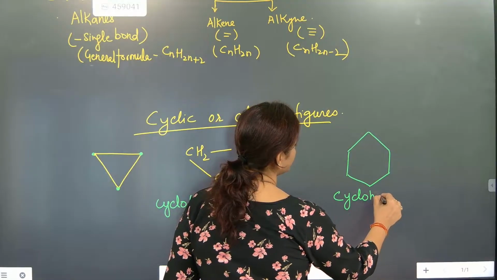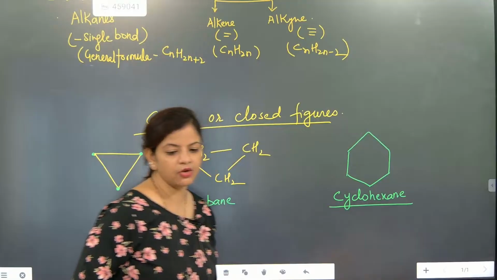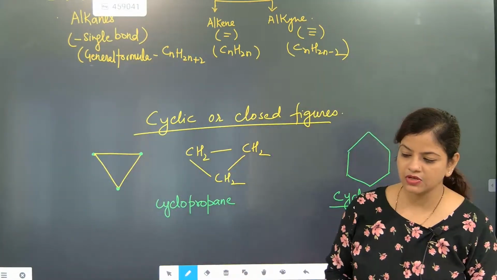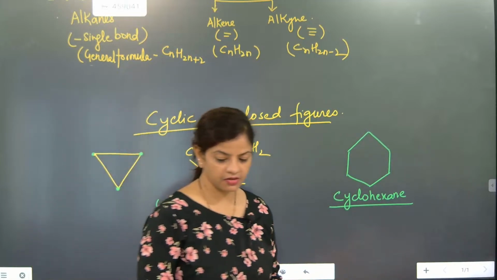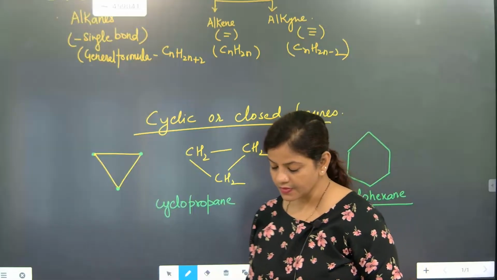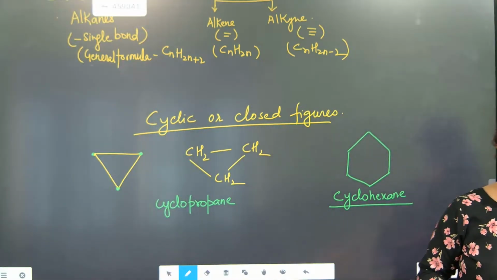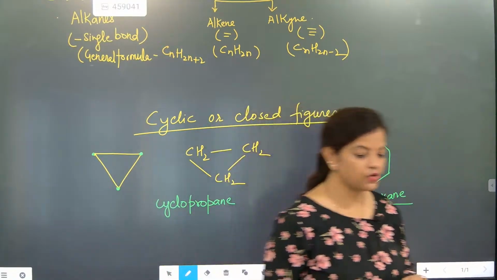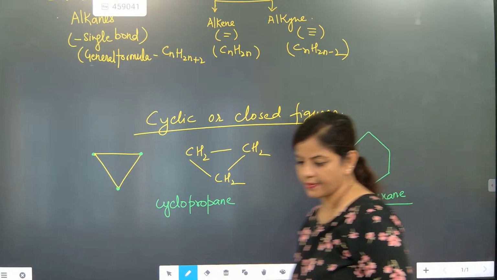Note down, the name is exactly cyclohexane. Absolutely correct, beta. The name is considered as cyclohexane.